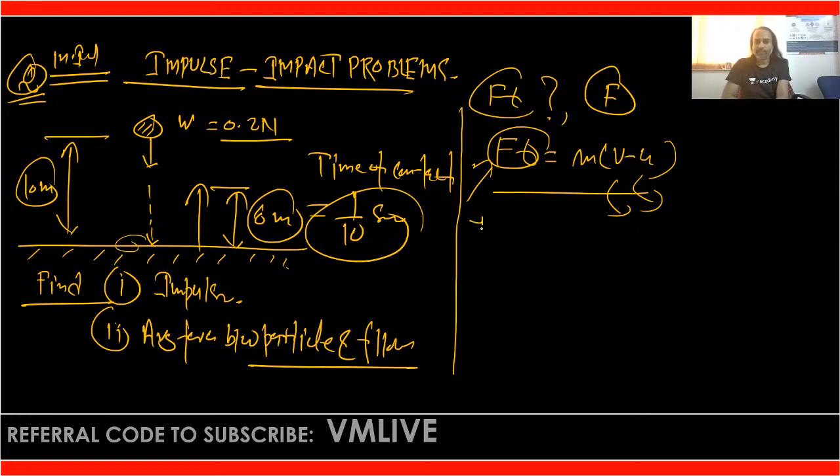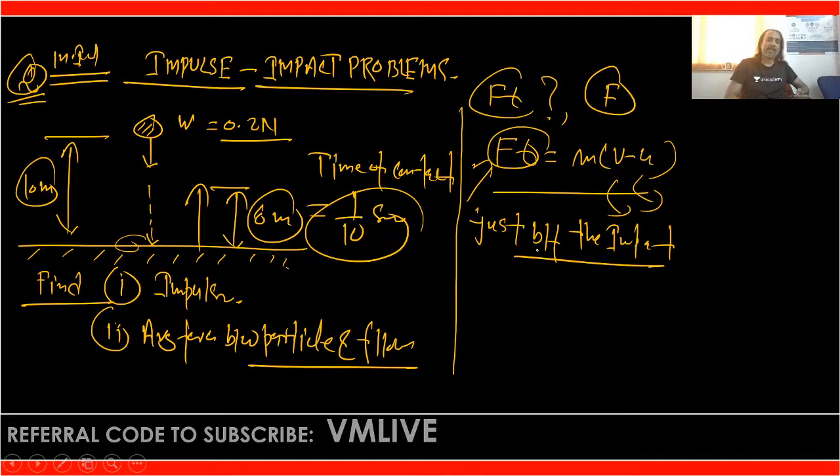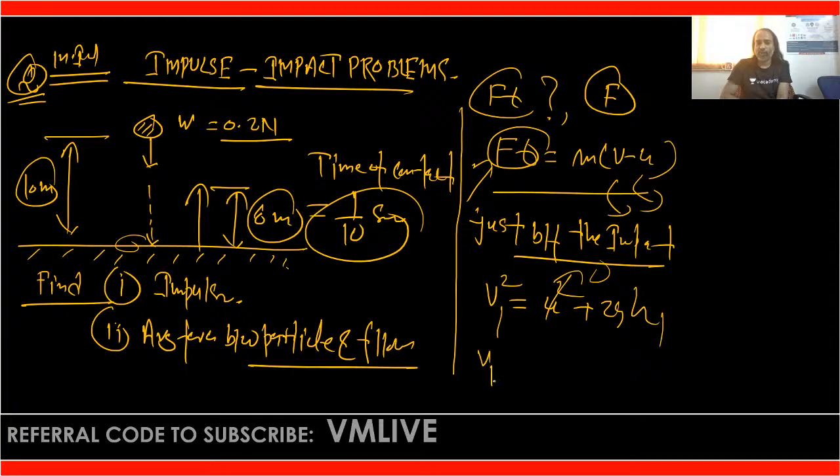In that case, what is the velocity just before the impact? Suppose we have to find the velocity. We know the relation v² = u² + 2gh, with u dropped so 0. Suppose I write v1 and h1 here. So v1 = √(2gh1), so v1 = √(2 × 10 × 10).